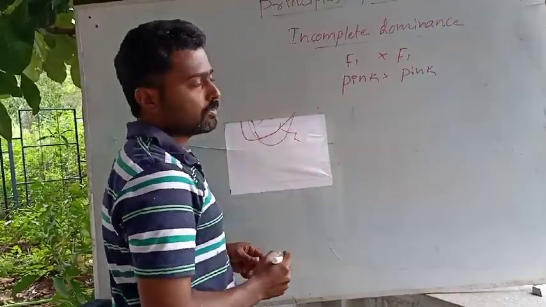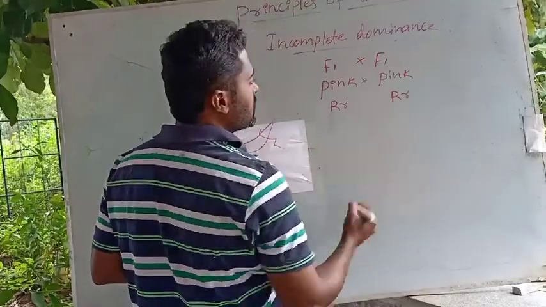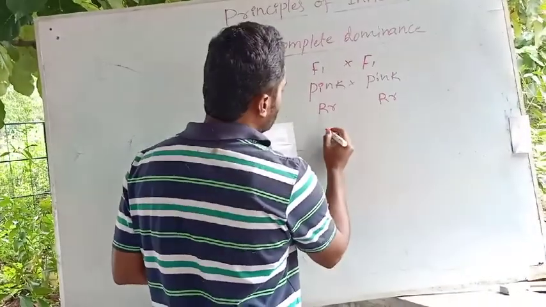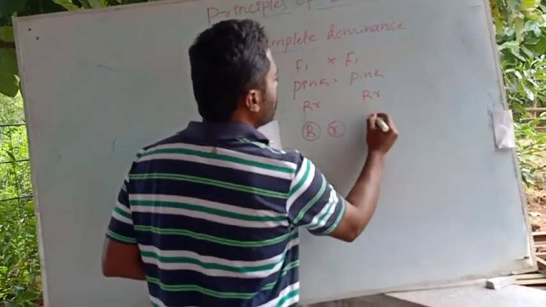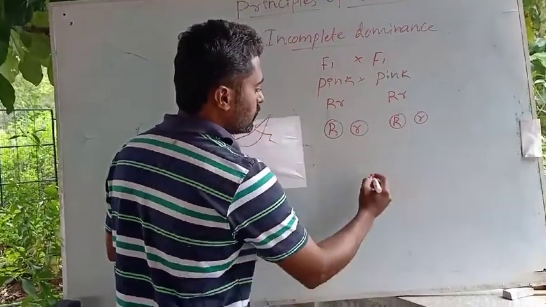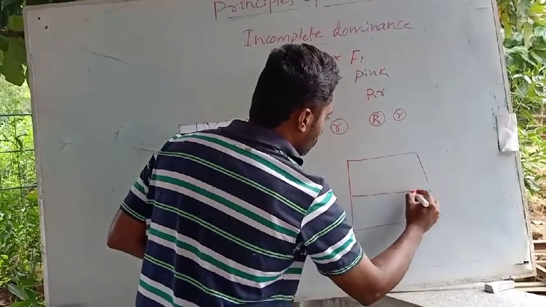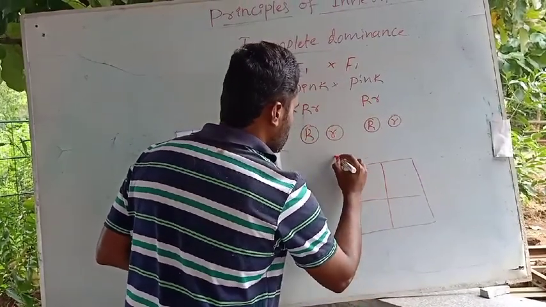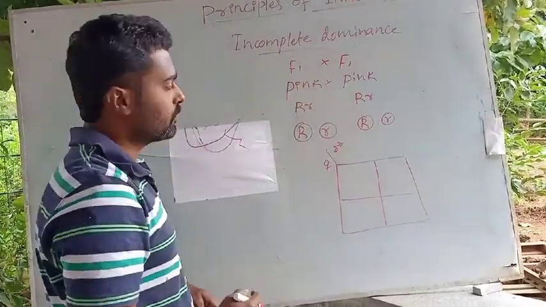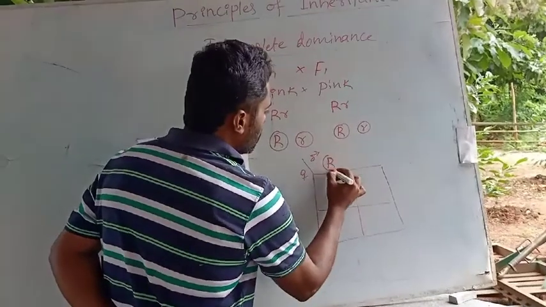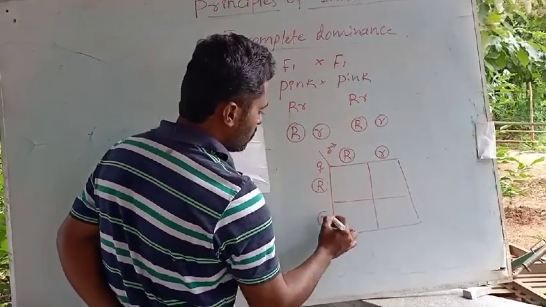So you know the genotype, like capital R and small r. Here also capital R and small r. Here I am representing through the Punnett square, capital R and small r, here capital R and small r. I am writing the checkerboard or the Punnett square. On one side you can make out the gametes, male and female gametes: capital R and small r on one side, and on this side capital R and small r.